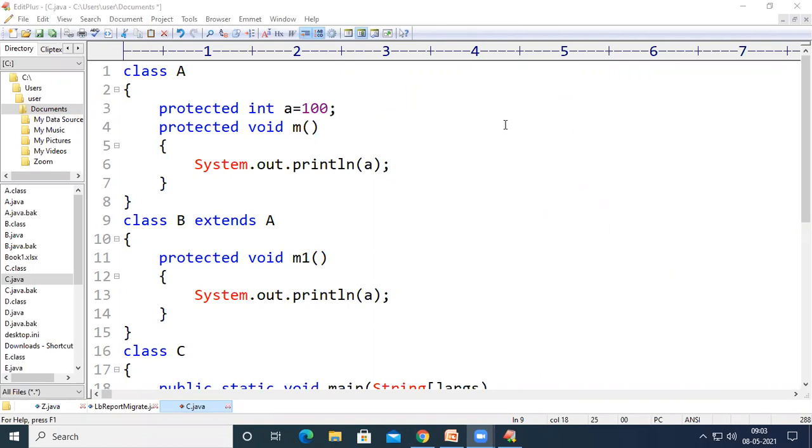If you want your variable to be accessed only in the class and in the subclass, declare it as protected.